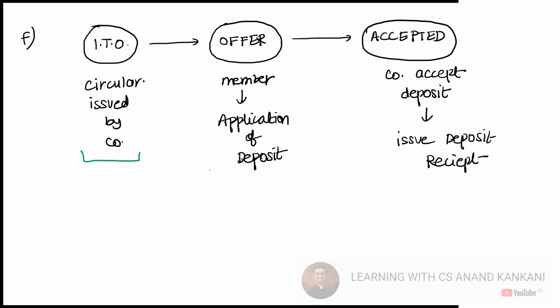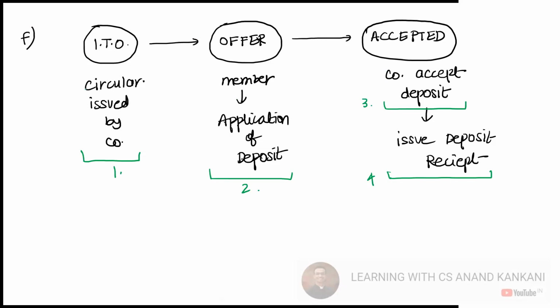The members are going to accept, and the application money will be submitted by the members. The company is going to accept, and at last they are going to issue the deposit receipt. So 1, 2, 3, 4. This is all given in your section 73.